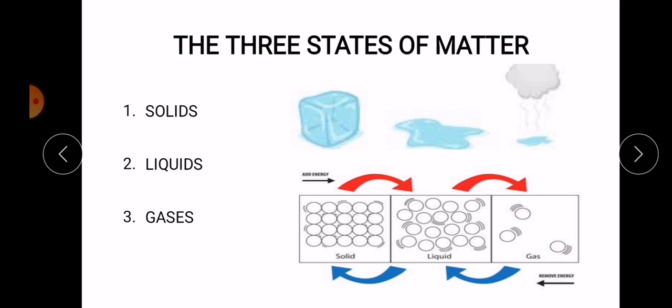And if you remove energy, a gas converts to a liquid, and if you continue to remove energy, it is going to convert to a solid. So removing energy means you are cooling. If you are adding energy, it means you are heating.